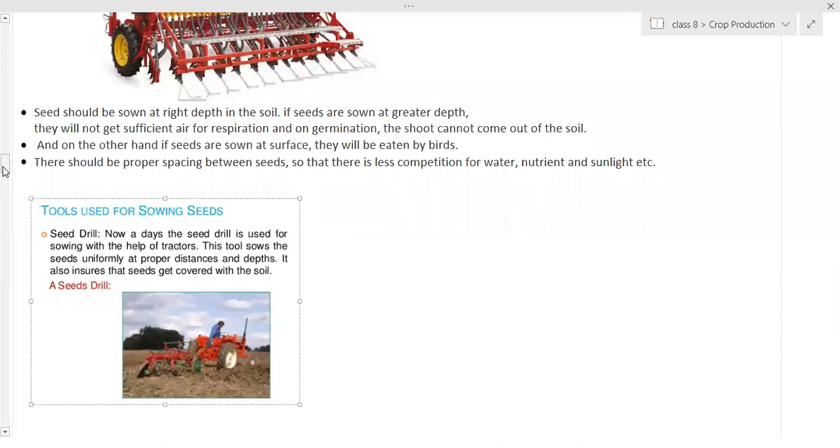Out of the 16 varieties, 3 are main: hydrogen, oxygen, and carbon. These are obtained through the air with the help of small holes, that is, stomata. With the help of stomata, the plants obtain carbon dioxide, and hydrogen and oxygen are obtained from the water. The roots absorb the water, so with the help of water, the hydrogen and oxygen will be available to the plants.